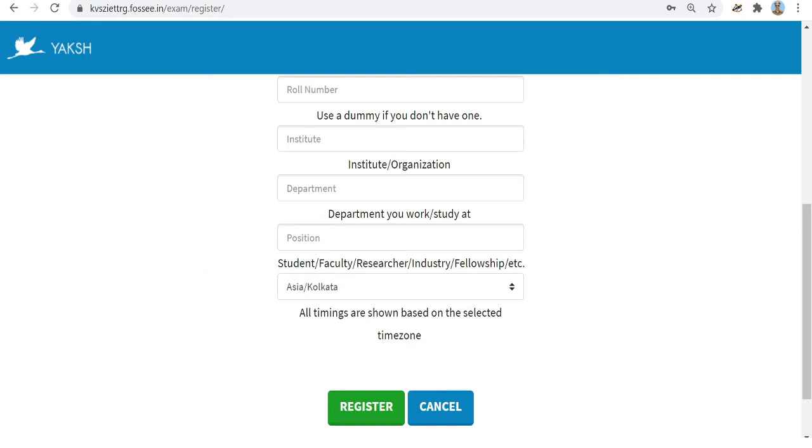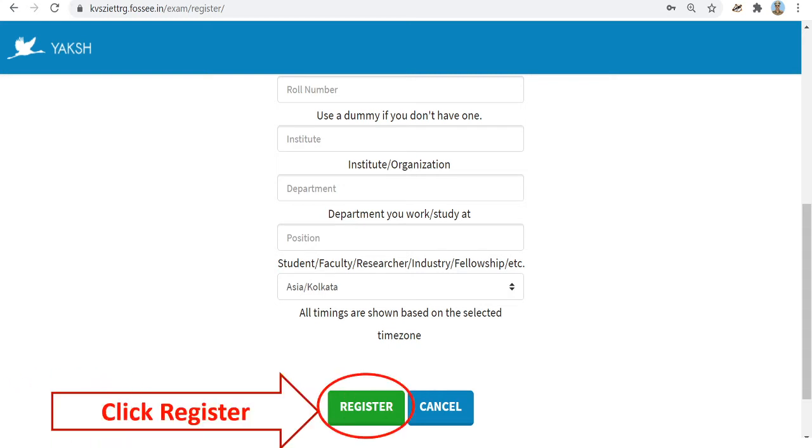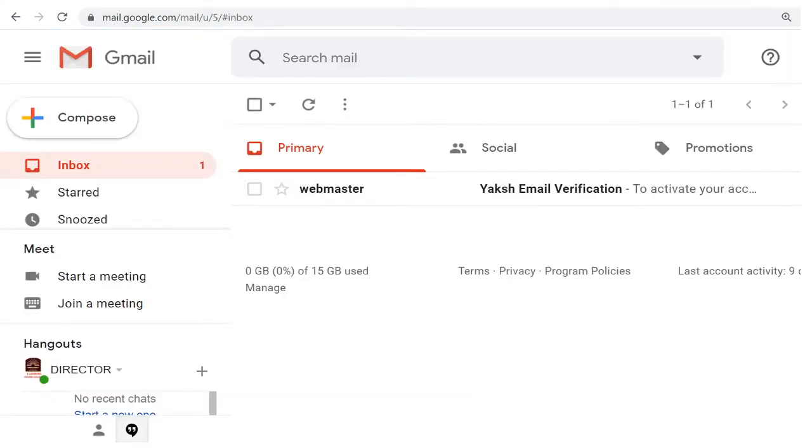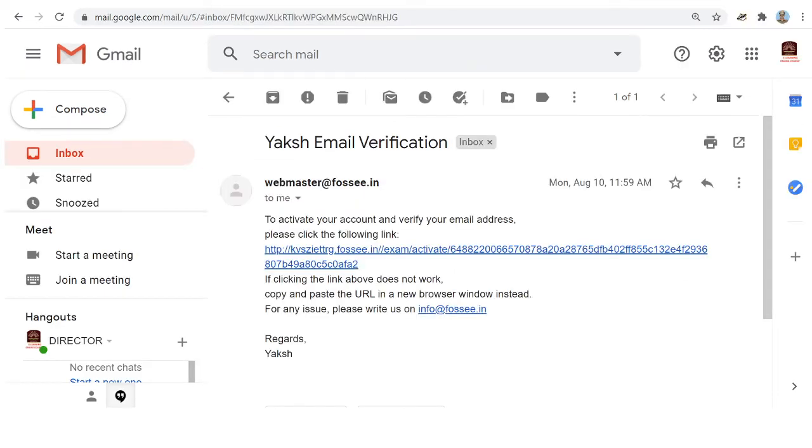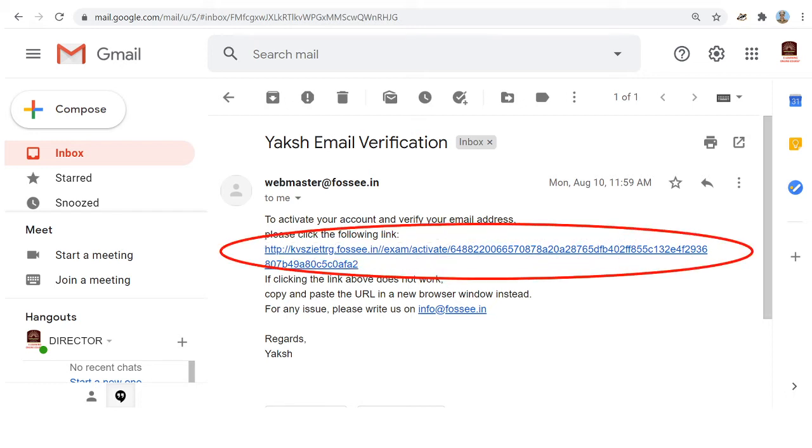Then after that, no need to do anything. Simply click this register. Then one email will immediately go to your registered email ID, which you have given in the registration form. And it reads like this: Webmaster Yaksh email verification. Please remember, you have to activate it within 20 minutes. Click it. It will open and it will read like this: to activate your account and verify your email ID, you have to click the following link. Simply click it.